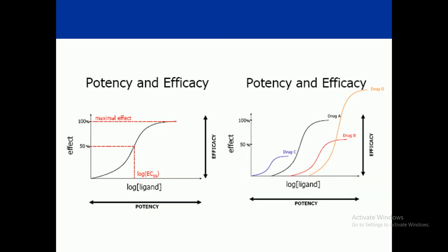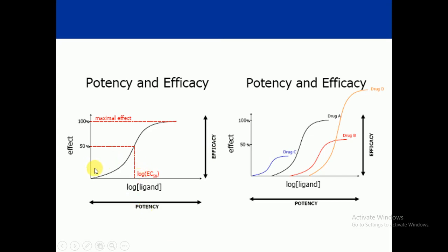Look at here, this is the relationship between potency and efficacy. On this side this is effect, and these are log ligands, and here this is potency, and here this is efficacy. Look at here, this is log E50, the effective dose, and this is 50%. Now here, look, this is the maximal effect, which is 100%. So it means on this side it shows efficacy, and here this is potency.